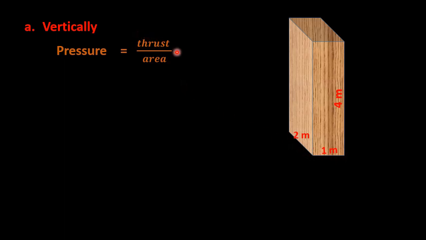So this thrust is 49 Newton only, and the area which is in contact is rectangular in shape having length 2 meter and breadth 1 meter. If we simplify this, then we will get 24.5 Newton per meter square. So this amount of pressure will be exerted by the wooden block on the table surface.